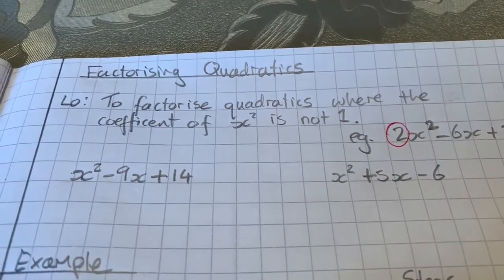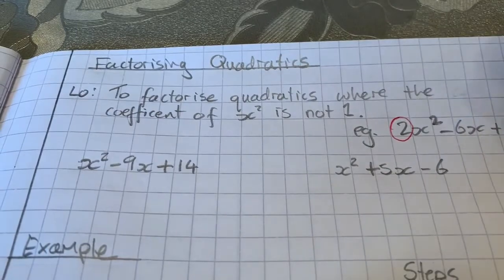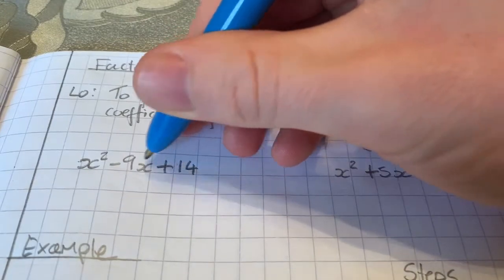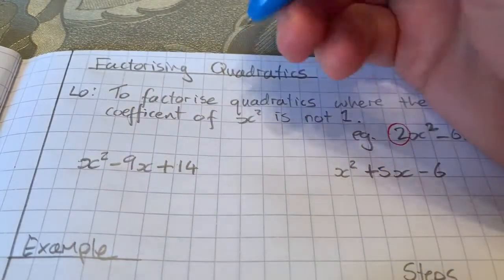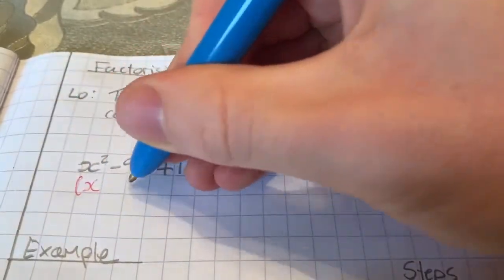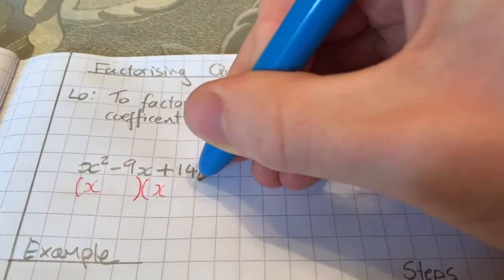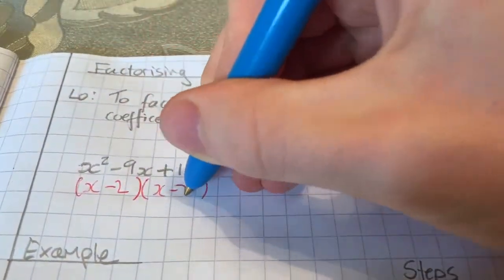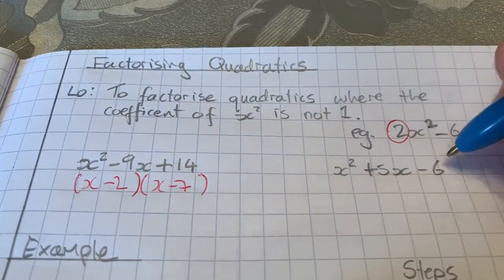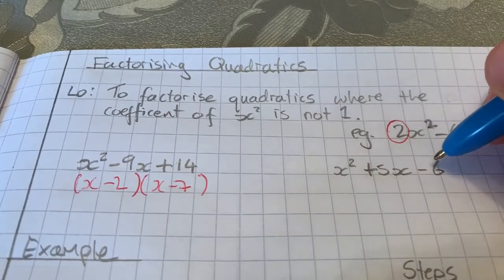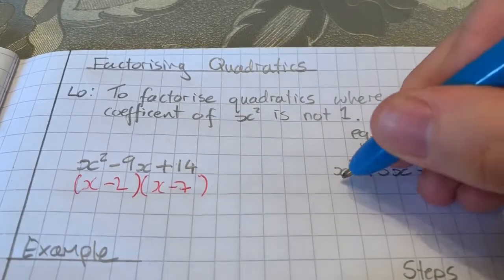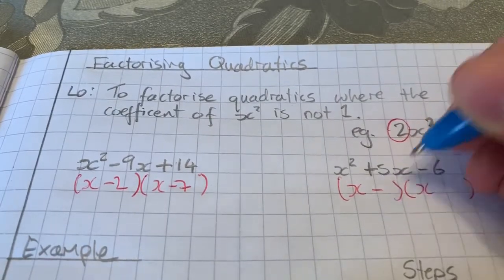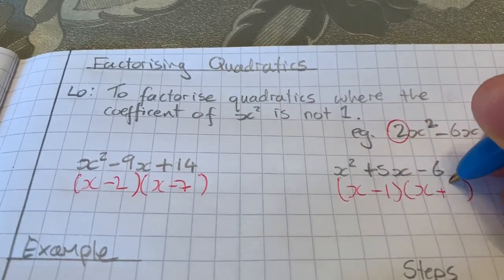Before, I've looked at x squared minus 9x plus 14, something like this, and it's about finding factors of 14 that add to make minus 9. So for this example, put your brackets in, and the two factors of 14 that make minus 9 are minus 2 and minus 7. And for this one here, it's two factors of minus 6 that also add to make 5. So you've got your two brackets with x, and that's minus 1 and plus 6, because they multiply to make minus 6.